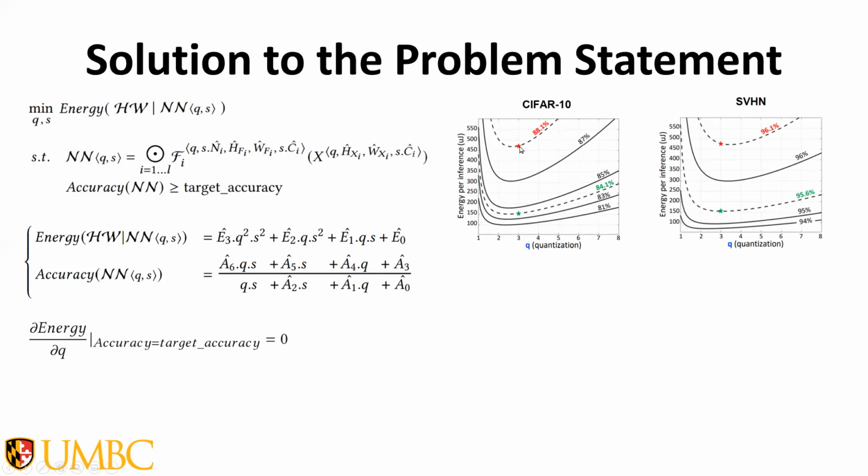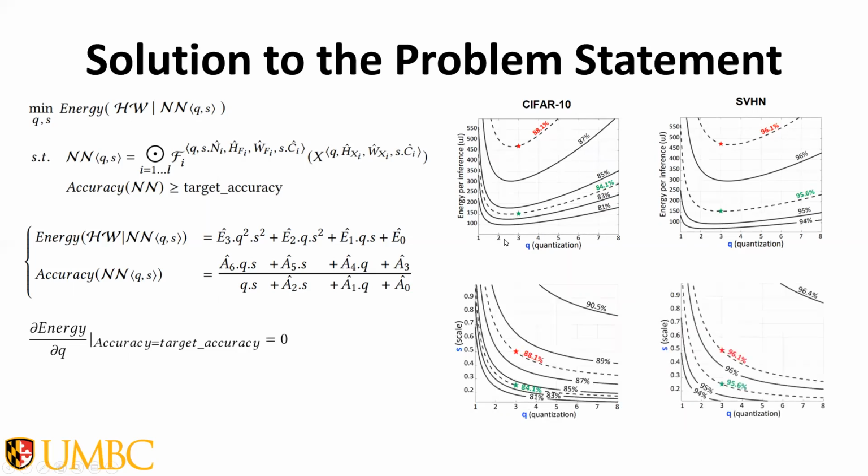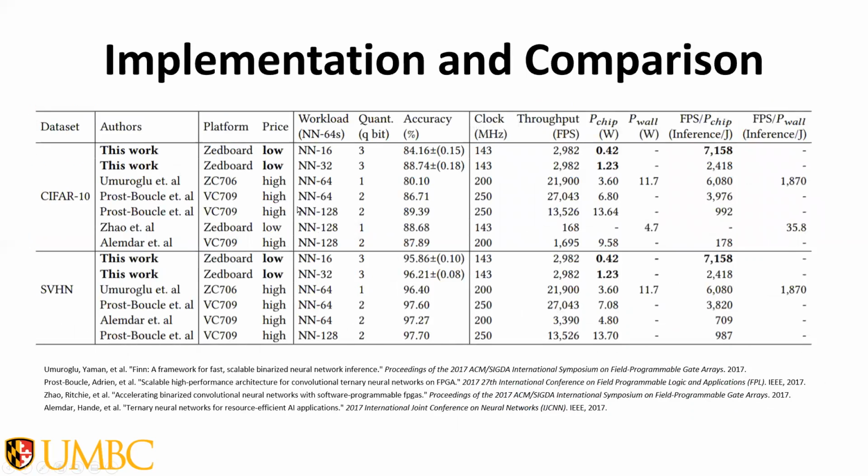We look for well-posed pairs of Q and S that result in moderately high and low accuracy levels, such that Q is a natural number near the local minima of these convex curves, and S is a power of 2, and the selection of both of which do not overutilize the FPGA resources. Compared to the literature using the same VGG-like neural network with different quantization and scaling factors, our selected optimized neural network configurations deployed to the low-cost tiny FPGA from the Zedboard resulted in accuracy levels higher or on par with those of the related work, while giving the least power dissipation and the highest inference per joule.